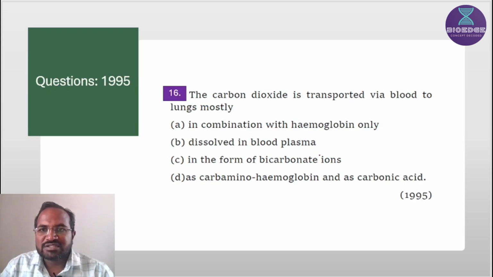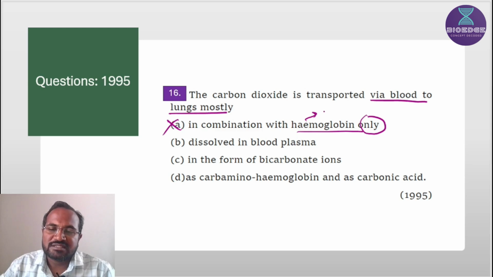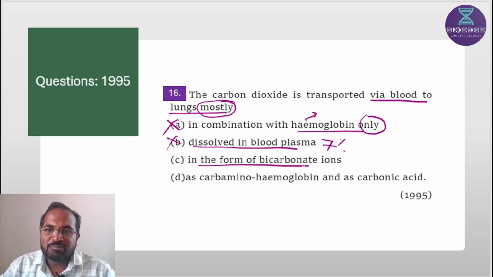The carbon dioxide is transported via blood to lungs mostly in combination with hemoglobin only. 'Only' is an extreme word used here, so it is wrong, because carbon dioxide combines with hemoglobin as well as being transported in the form of bicarbonate ion and dissolved form. So it is a wrong statement. Dissolved in blood plasma is only 7%, but the demand of the question is carbon dioxide transported to the lungs mostly, mainly, the majority. So this is a wrong statement.